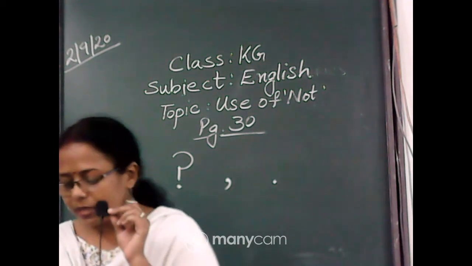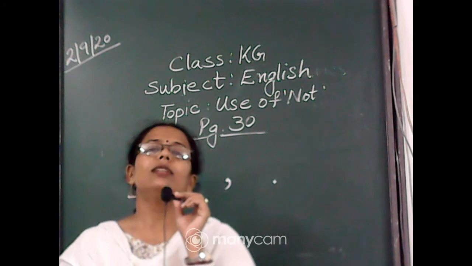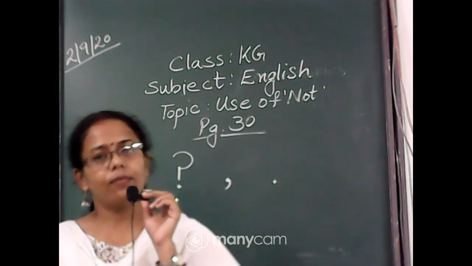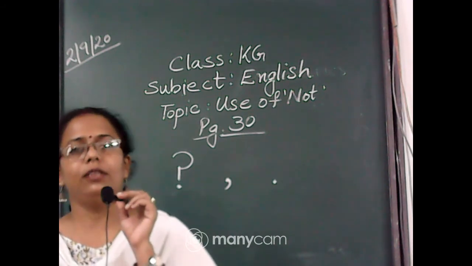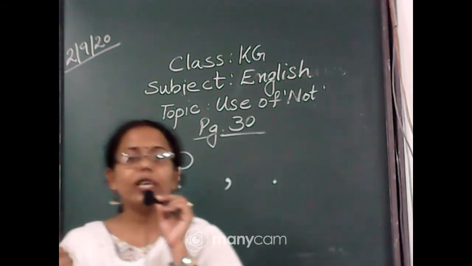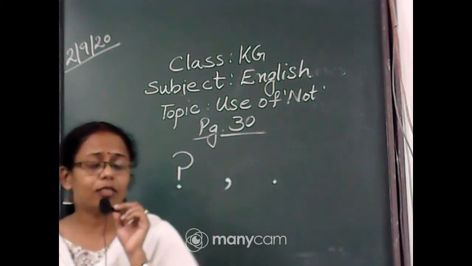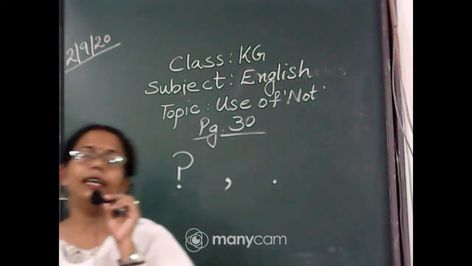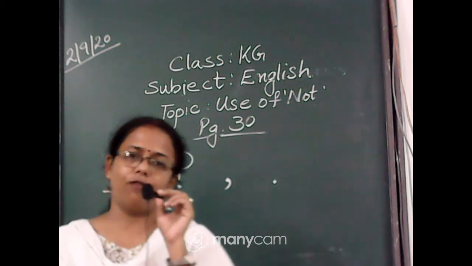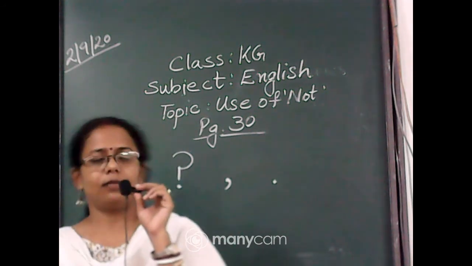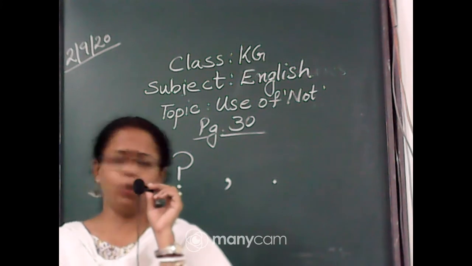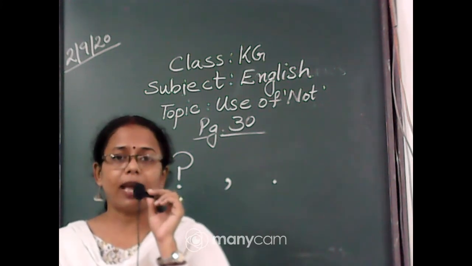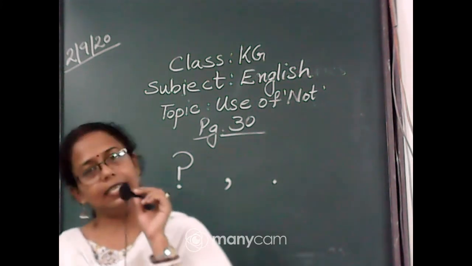So, in this manner, we will use the words no and not. No or yes is used when a question is being asked to you and you have to answer it in an objective form. Okay? Yes, no. Did you wake up early in the morning? No. Do you like to have a glass of milk? Yes.